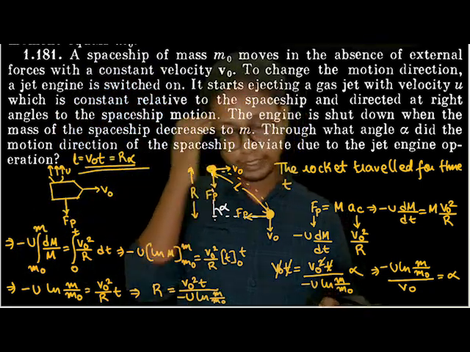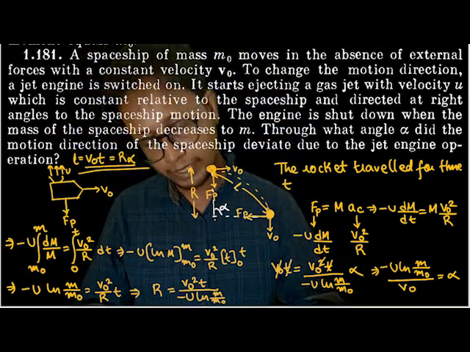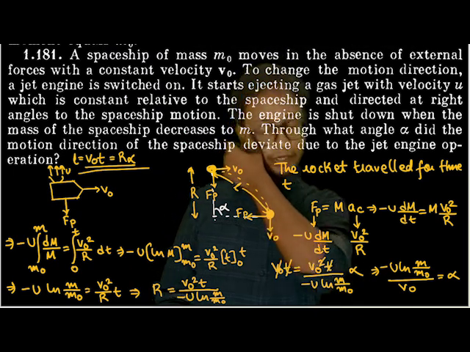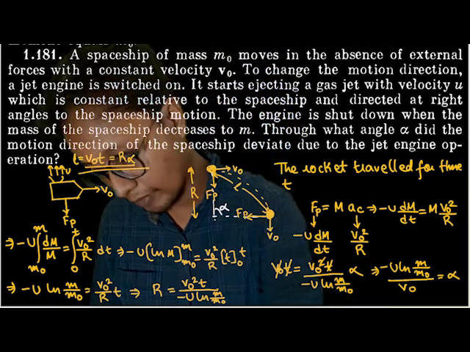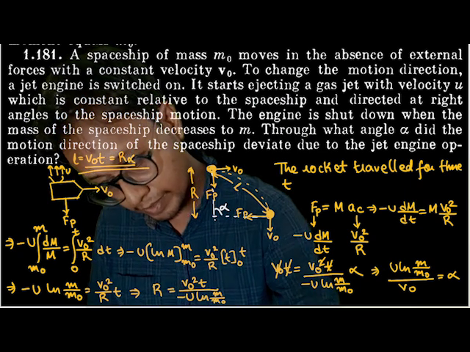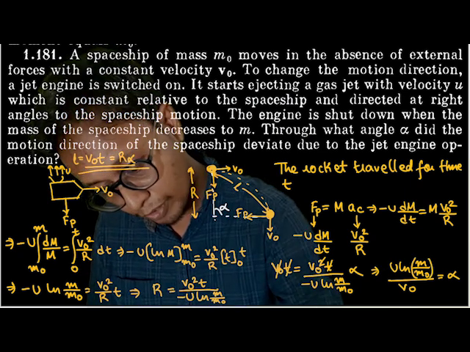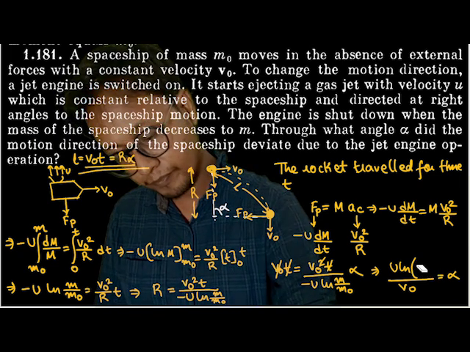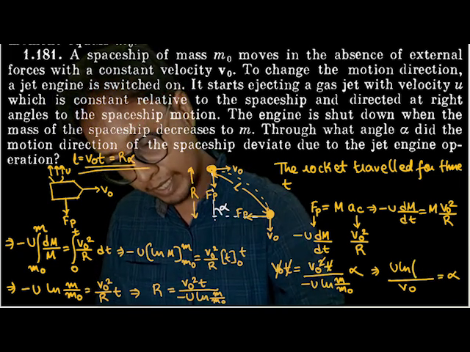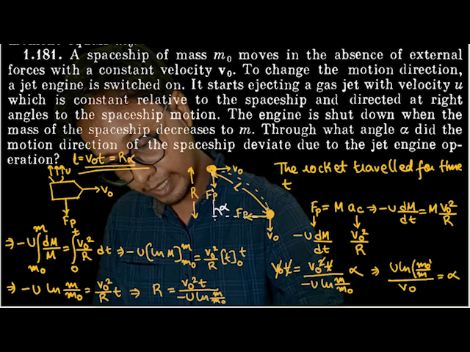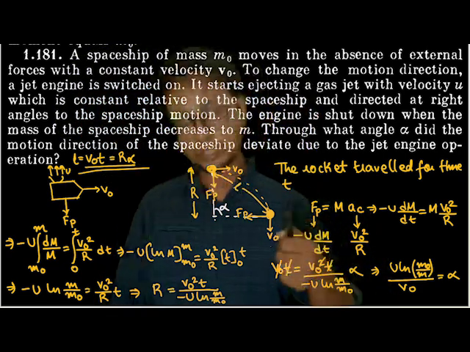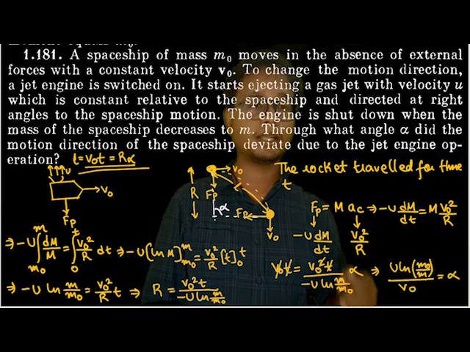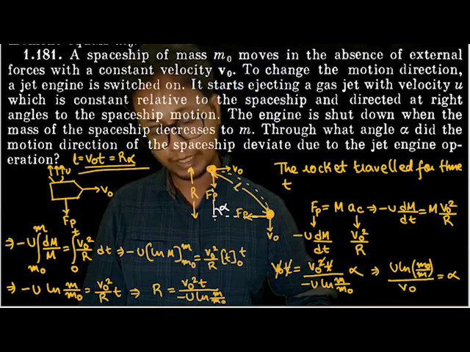Now see this minus. Minus of ln. I can multiply this minus inside the log. If I multiply this minus inside the log, it will be ln of m by m naught to the power minus 1, and m by m naught to the power minus 1 is nothing but m naught by m. So this is our answer. Alpha is equal to the velocity of ejection of gases into ln of initial mass divided by final mass, divided by v naught. So this was our answer.